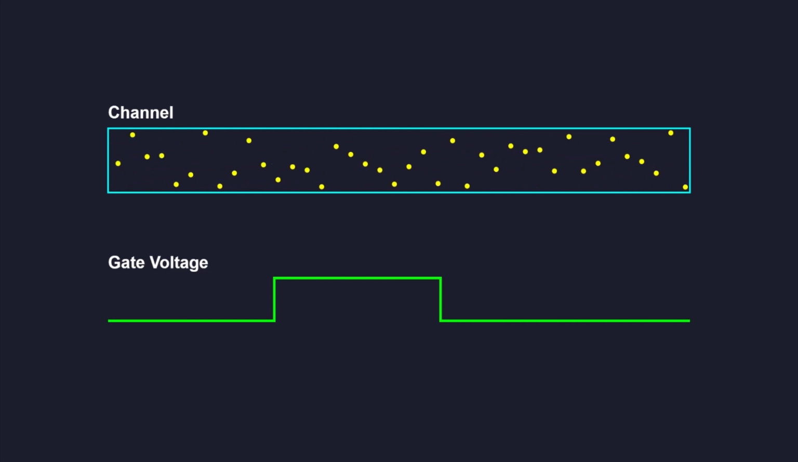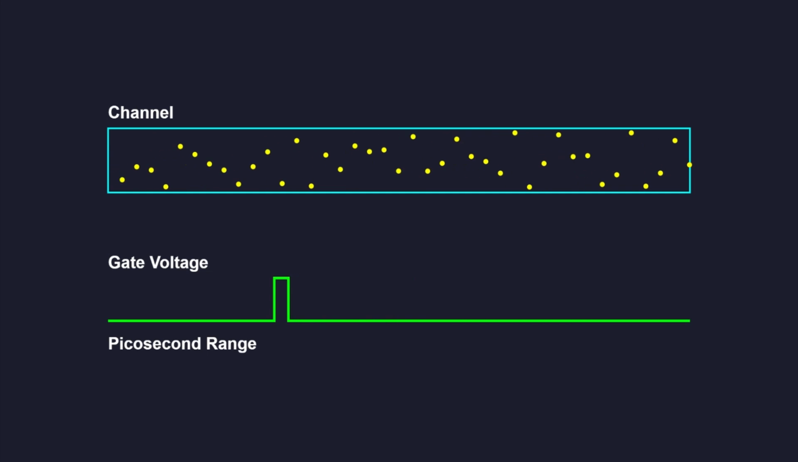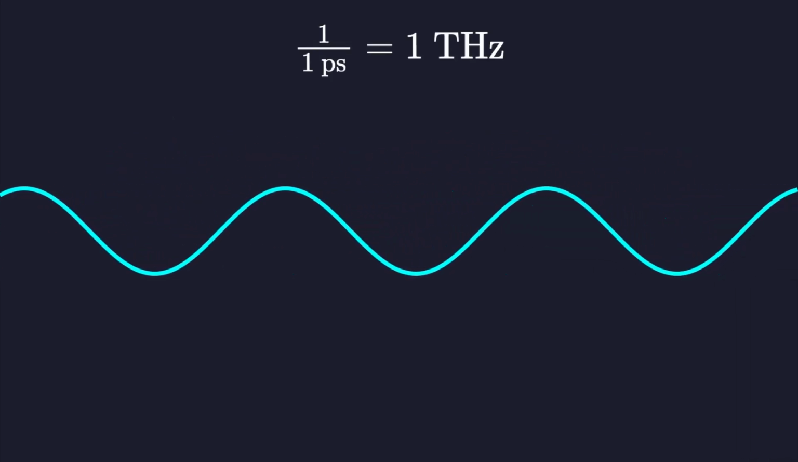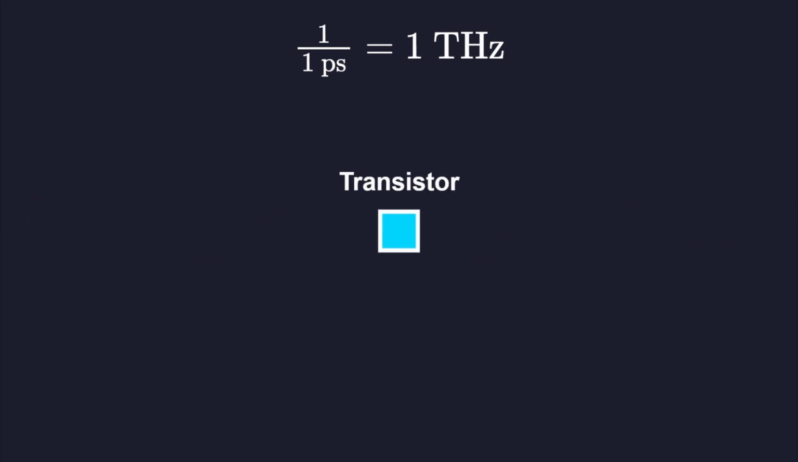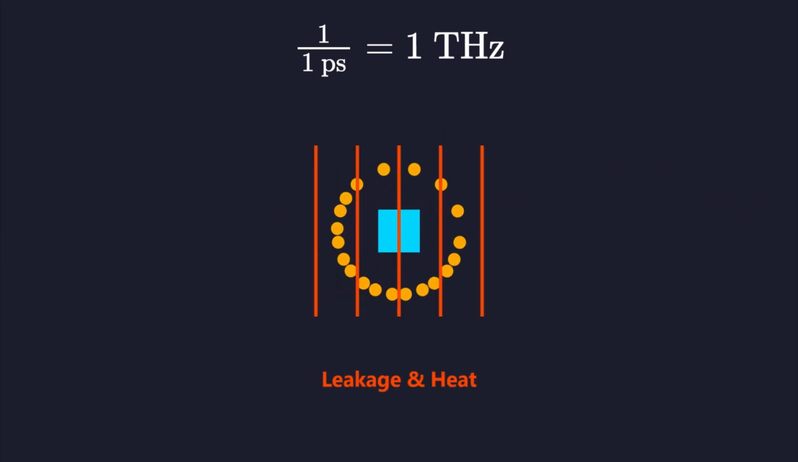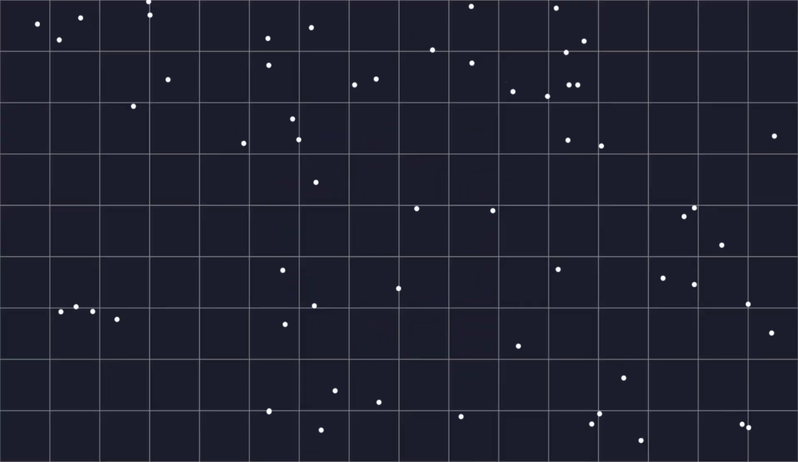As electrons move faster through the channel, the time required to change the state of the transistor decreases toward the picosecond range. A picosecond transit time corresponds to a switching frequency of 1 terahertz. Achieving this in silicon requires extreme scaling that leads to prohibitive leakage current and massive heat generation.